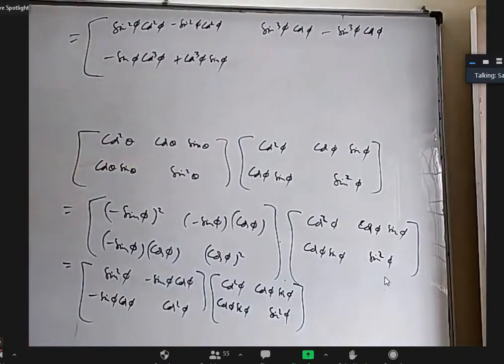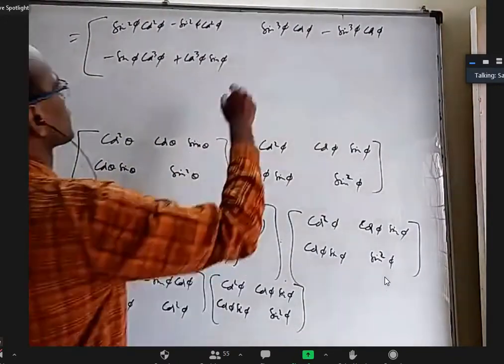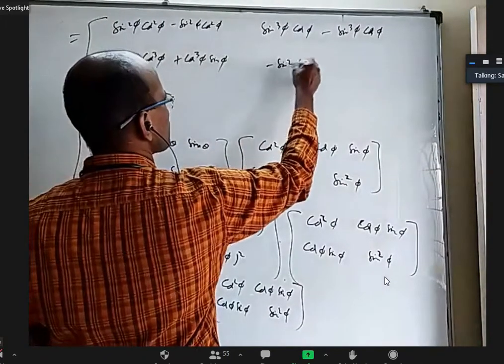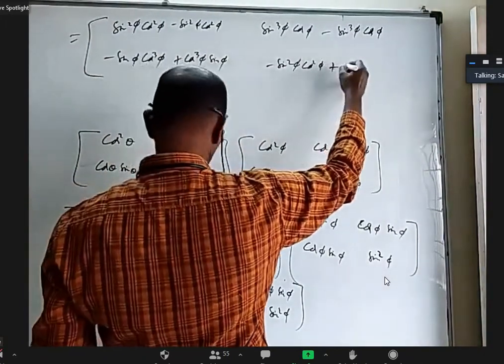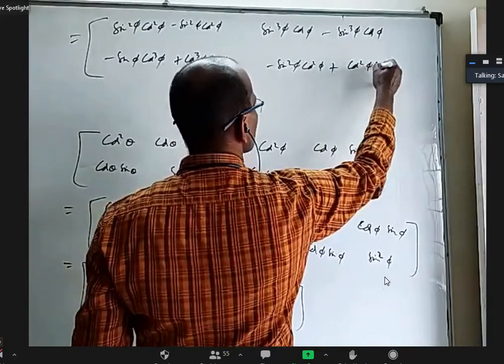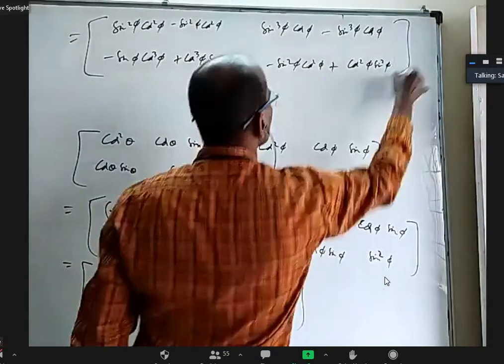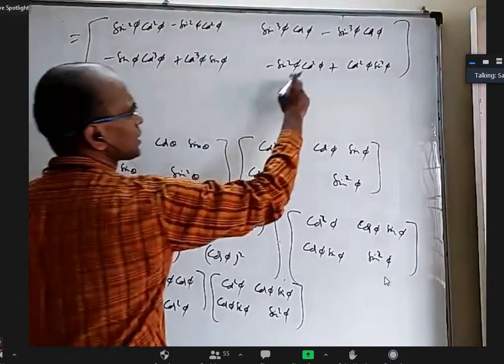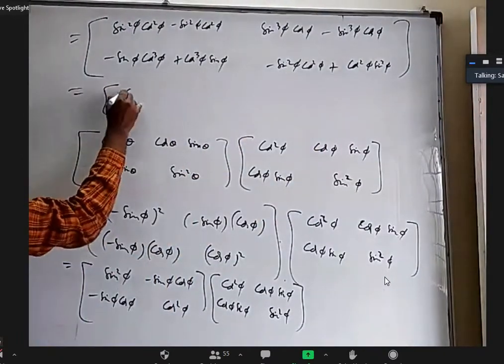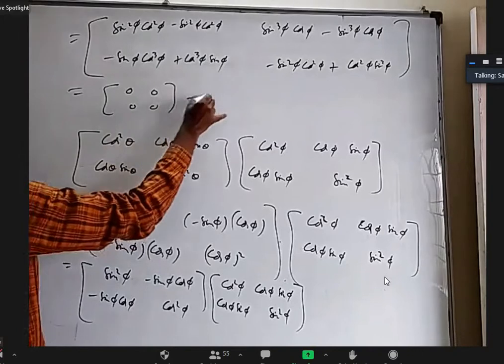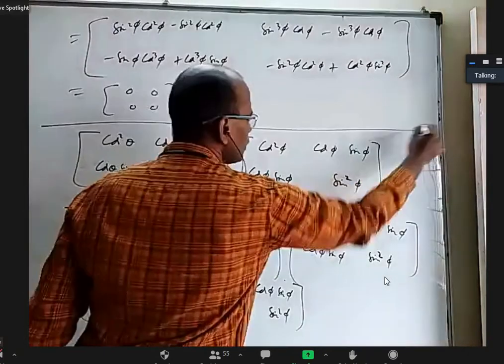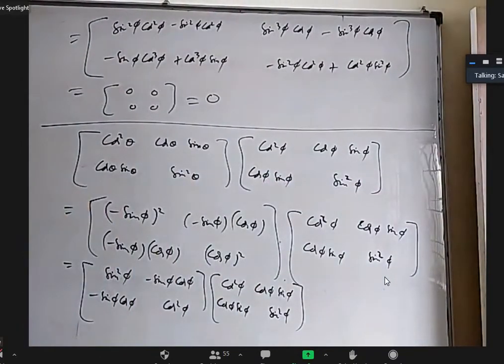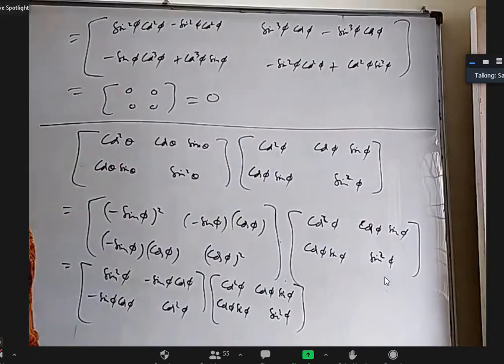And the next one, both are again square, so minus sin square phi cos square phi plus cos square phi sin square phi. You can see these two are same with opposite sign, these two are same with opposite sign, these two are same with opposite sign, these two are same with opposite sign. Everything will cancel, with a null matrix. That is this. You can do like this also. But provided in the beginning we use 2 formulas, you should have known that.